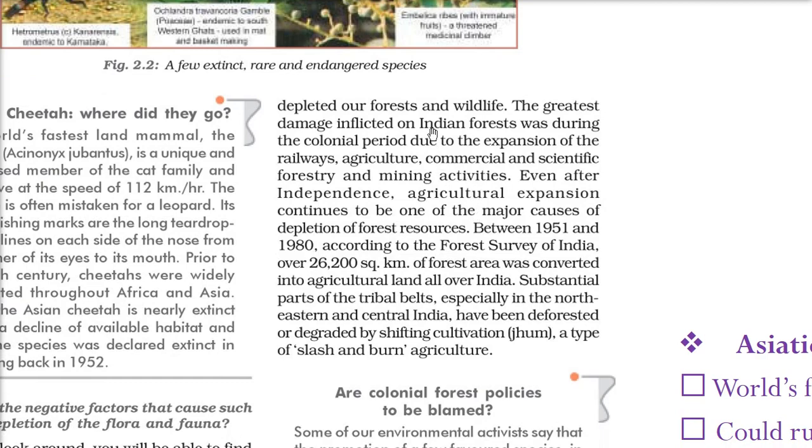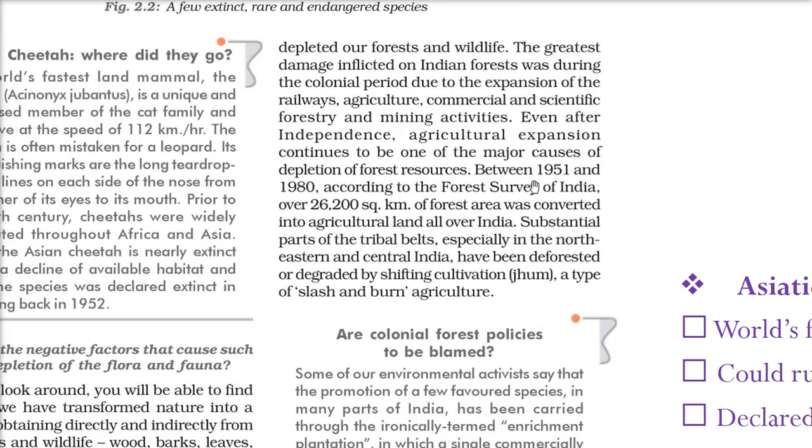And apart from this, it all started from colonial rule, because during colonial rule there was an expansion. Railways were expanded, agriculture was expanded, more commercial activities were done, scientific forestry was done, and mining, that is taking ores and minerals out of the ground. These mining activities carried on even after independence. In just 30 years, 1915 to 1980, according to FSI, the Forest Survey of India, 26,200 of forest was converted into agricultural land.